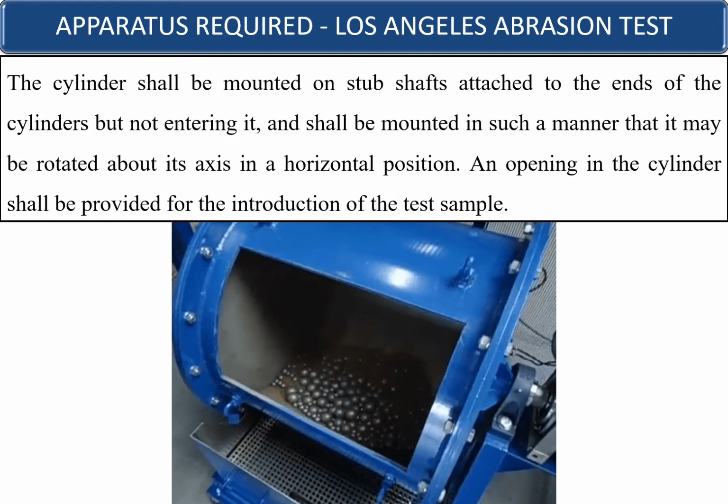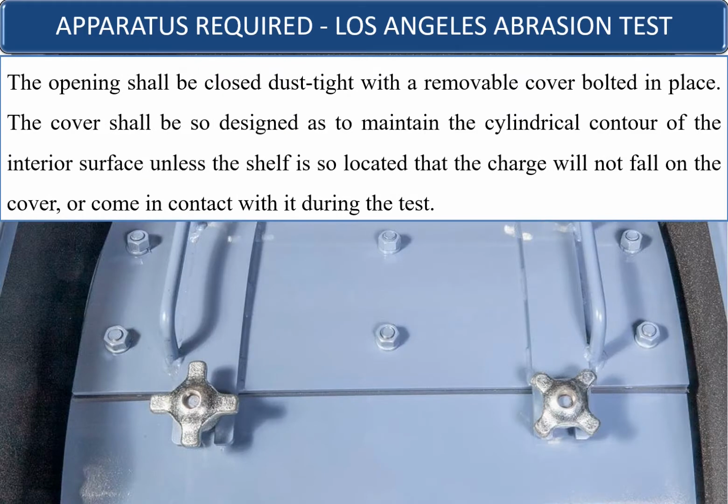An opening in the cylinder shall be provided for the introduction of the test samples and the charges. The opening shall be closed dust tight with a removable cover plate in place. The cover shall be so designed as to maintain the cylindrical contour of the interior surface, unless the shelf is so located that the charge will not fall on the cover or come in contact with it during the testing period.